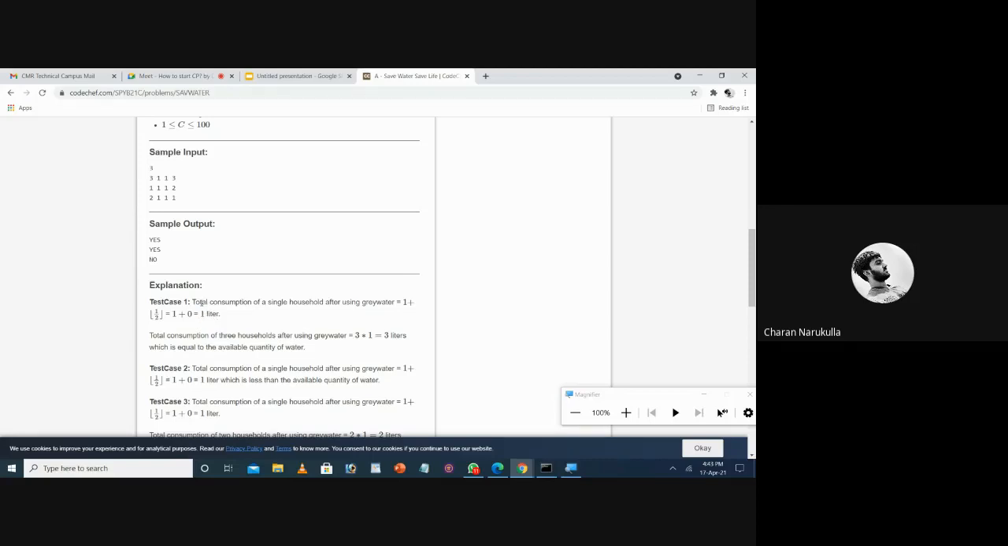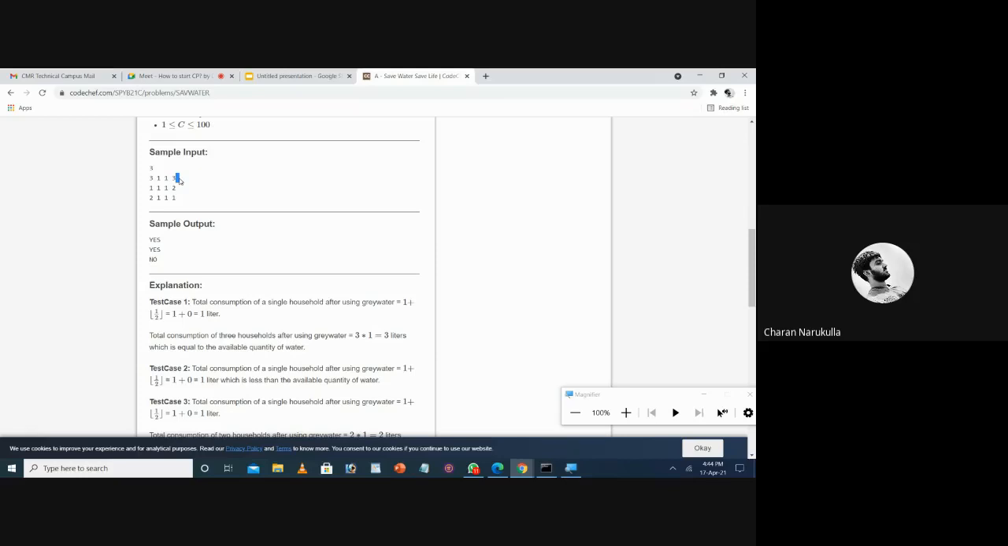And here they said there are 3 households in total. So you need to multiply this 1 liter with 3, and the final answer is 3. Also, they mentioned that the total amount of water available is 3 liters. So this 3 is less than or equal to 3. So the water is sufficient for those households for that particular week.